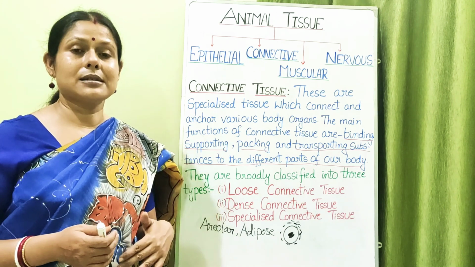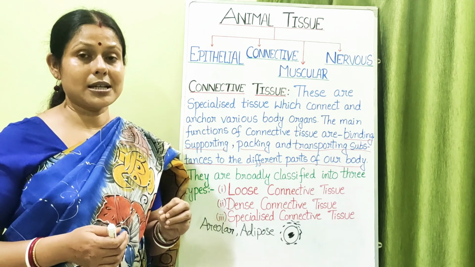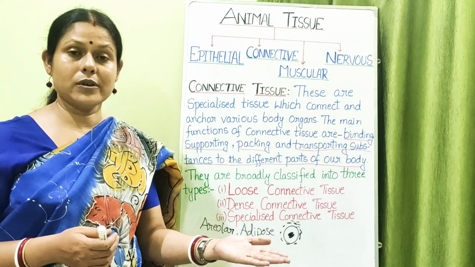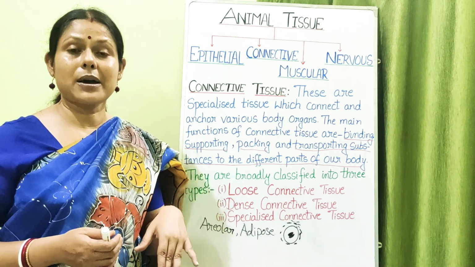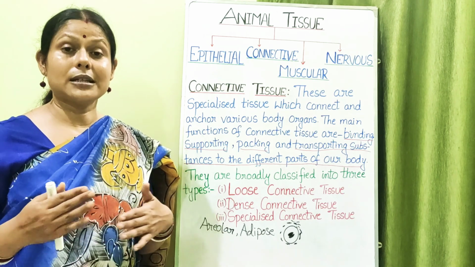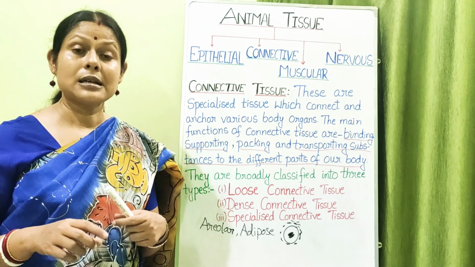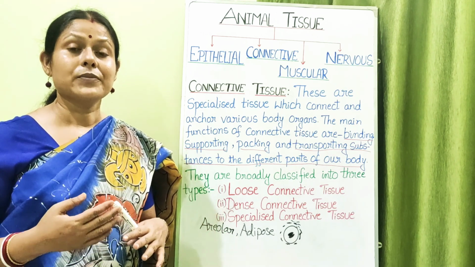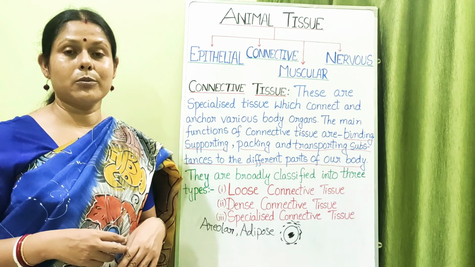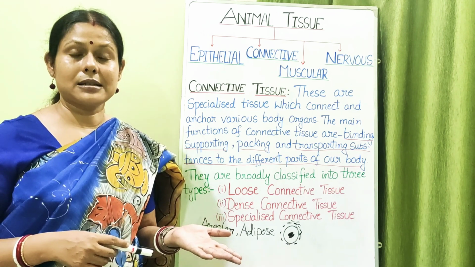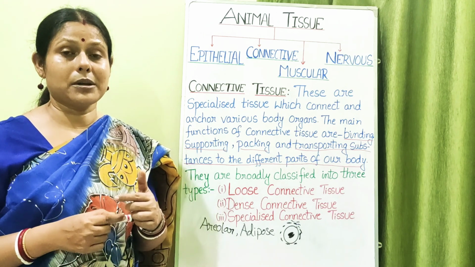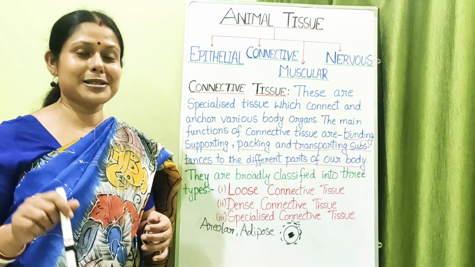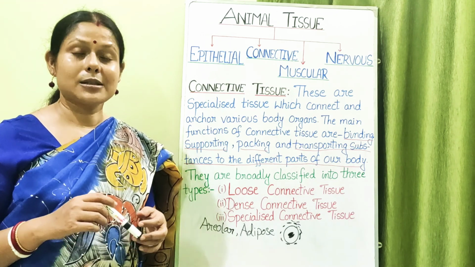Each of these blood cells is associated with specialized functions. Some carry oxygen and transport it to the various cells of our body, and return carbon dioxide. Some cells, called WBCs, are associated with the defense mechanism of our body. And one more type of blood cell is associated with the clotting of the blood. Details, as I told you, are in the link in the description box. Please go through it for a better idea.